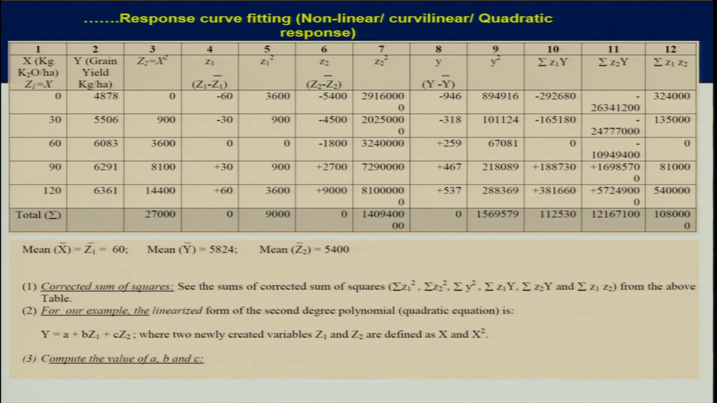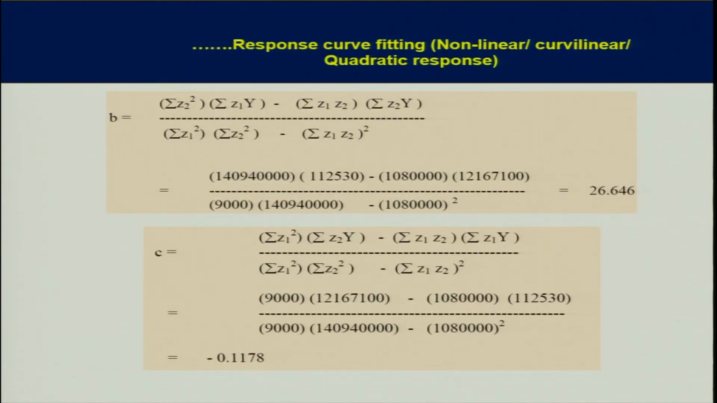B and C are regression coefficients, or slopes of the line. To calculate the value of B, you need to put in the values of these terms, which you calculated on the last page. By putting in the respective values, you get B as 26.64. This is the regression coefficient. And for the value of C, by putting in some terms, you get minus 0.117. You need not remember this formula, it is very complicated, but whenever required you can use it.